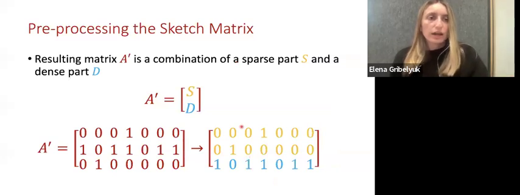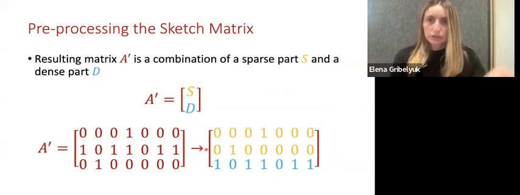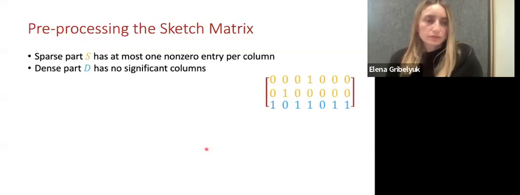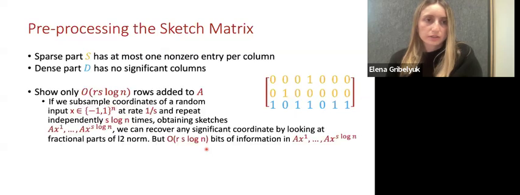As a result, I will get a matrix A prime, which is a combination of a sparse part, S, and a dense part, D. And the sparse part will consist of standard basis vector rows, which correspond to the significant coordinates that we found. And the dense part will have no significant coordinates. As we see here.